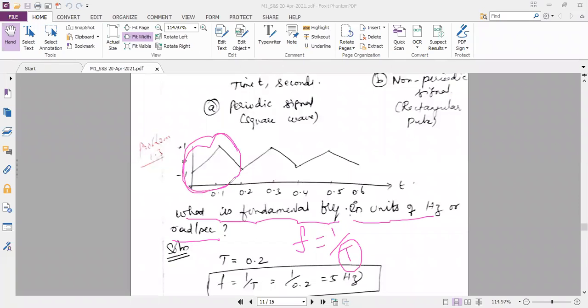What is capital T? It is nothing but represents one cycle, complete one cycle. It is a triangular wave. It is one complete cycle. Okay. So one complete cycle, what is the capital T value? The T value is 0.2. So you just substitute the T value as 0.2 and find out the value of F.